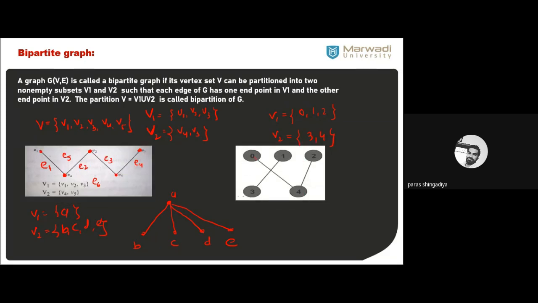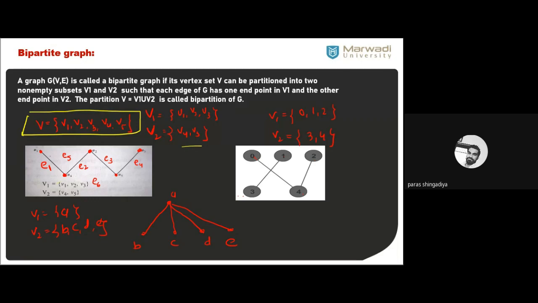In this first graph we have V equal to {v1, v2, v3, v4, v5}. This is your main set from which the graph is made. That set has been divided into two parts. V1 is equal to {v1, v2, v3} and in the second, V2, we have taken {v4, v5}. So v1 v2 v3 in one partition and v4 v5 in the second partition. The graph is designed from that.